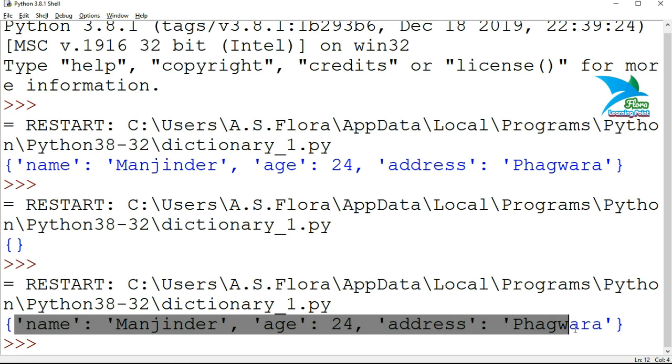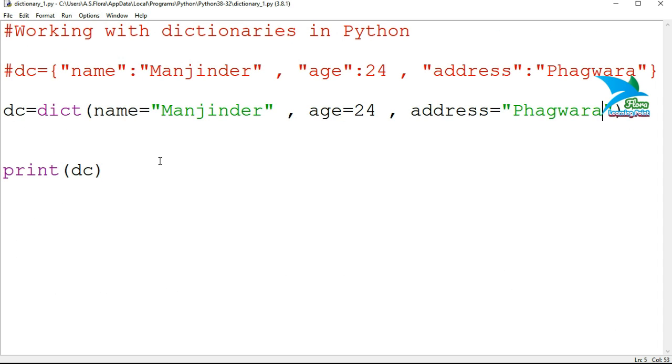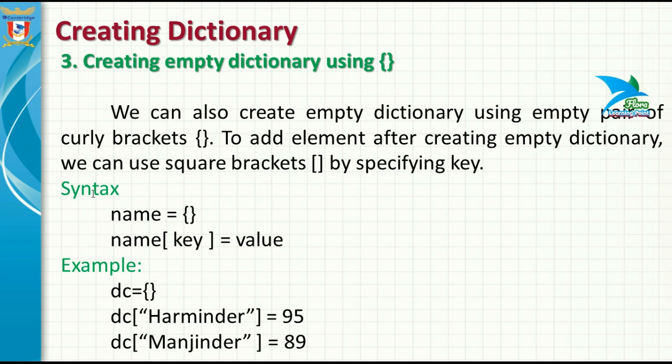Save the program and run it. Presently we have a dictionary with the same number and same type of elements stored inside. So this is another way to make a dictionary by using the dict function.